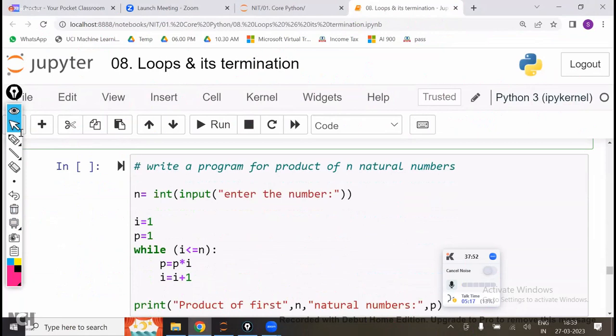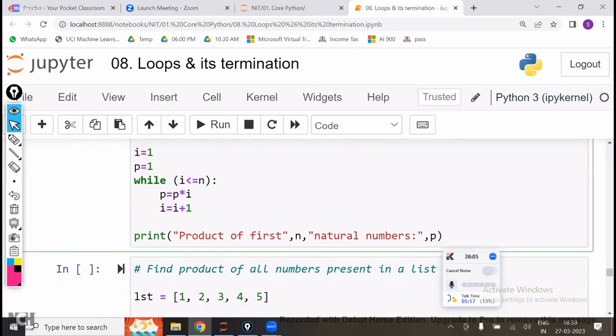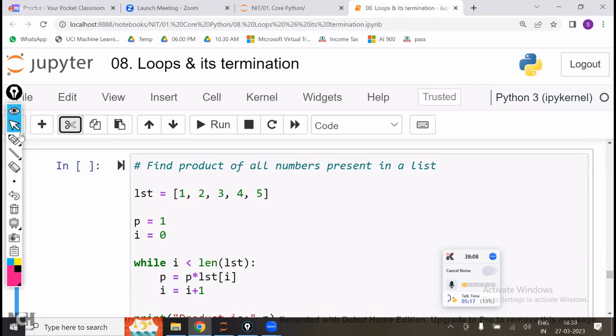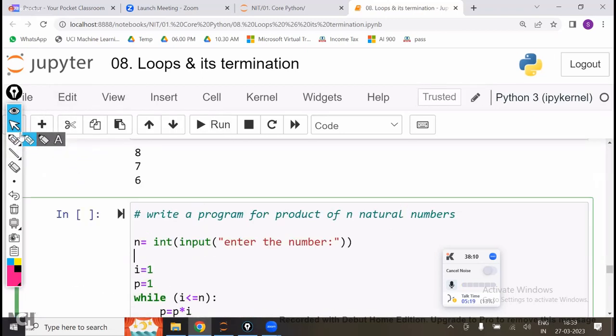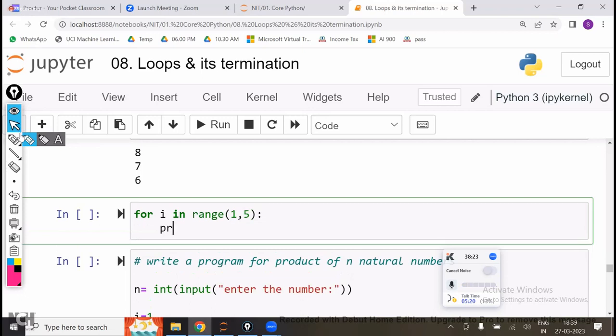Write n is equal to int of input of number, p is equal to 1, p is equal to p into i. Just to take this one, I am going to consider initially i is equal to 1 and i is equal to i plus 1. Just simple. Before writing this program, let me execute one more program in between. For i in range of 1, 5, print i. What is the answer of this one?